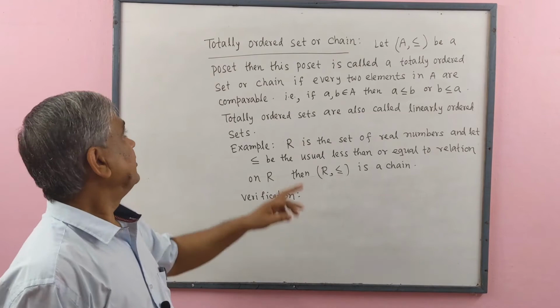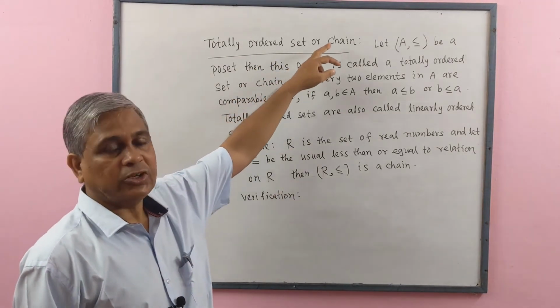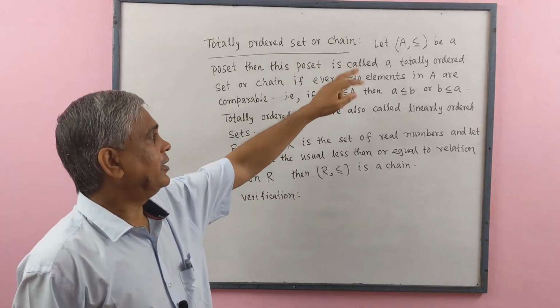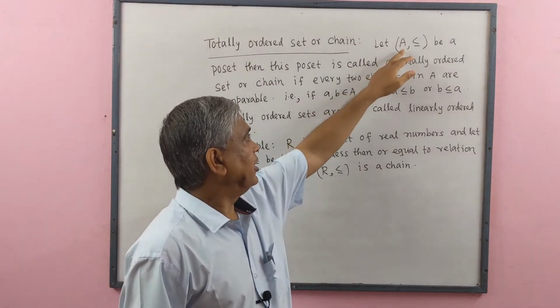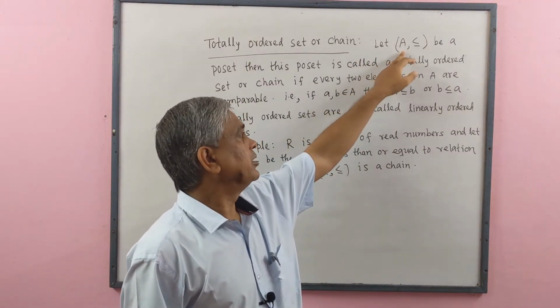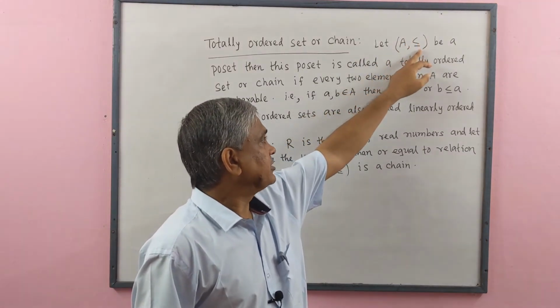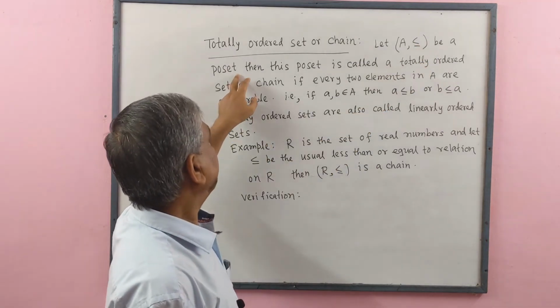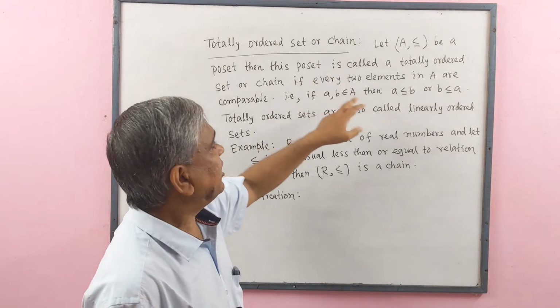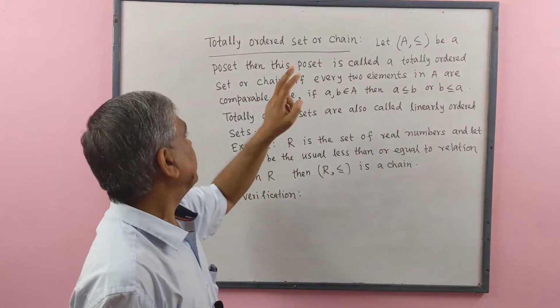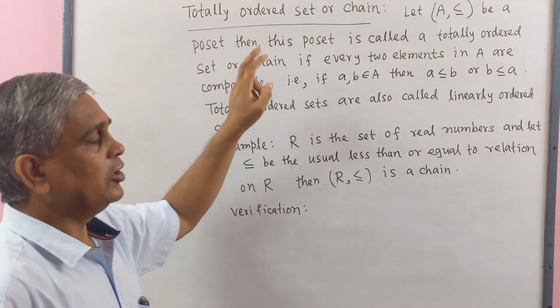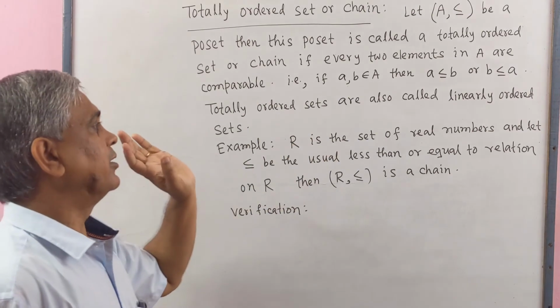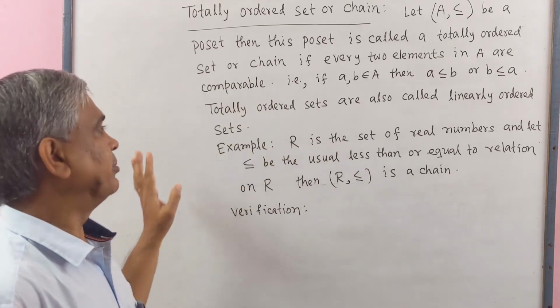Now we define a totally ordered set or chain. Let A be any set with a relation less than or equal to, being a poset. Then this poset is called a totally ordered set or chain if every two elements in A are comparable.